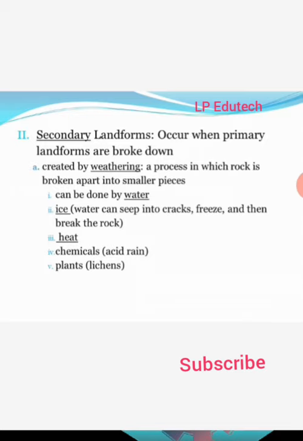Secondary landforms occur when primary landforms are broken down, created by weathering. Weathering is a process in which rock is broken apart into smaller pieces. It can be done by water and ice. Water can sink into the cracks, freeze and then break the rocks. It is also the impact of heat. It is the impact of chemicals, that is, acid rain. It is also the impact of plants, due to which many things get destroyed. In this way, primary and secondary landforms.